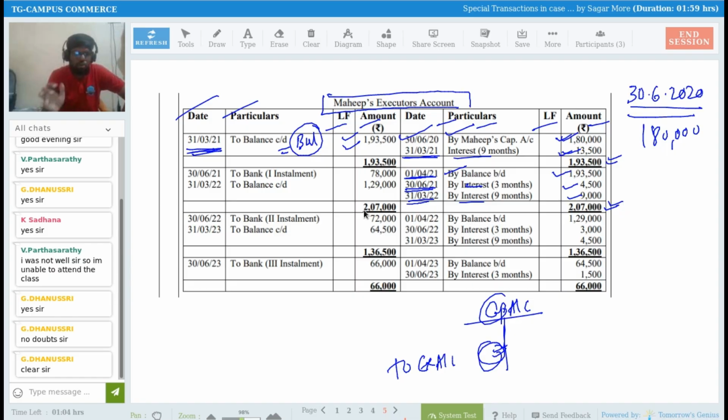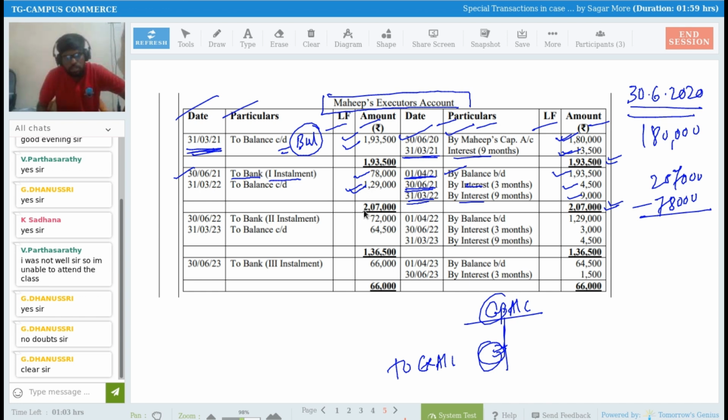Out of 2,07,000, the first installment was 78,000. See here, on 30th of June 2021 to bank, first installment 78,000. So from 2,07,000 rupees, we made a payment of 78,000. What is the balance now? The balance comes to 1,29,000.